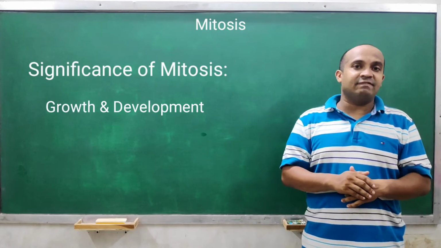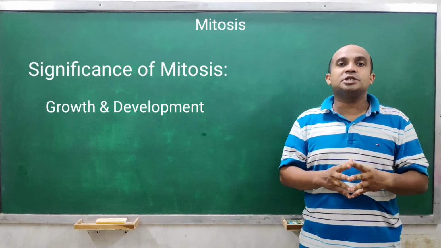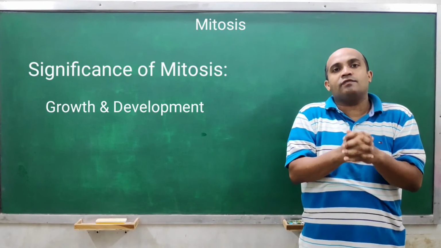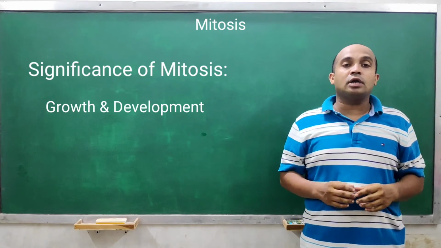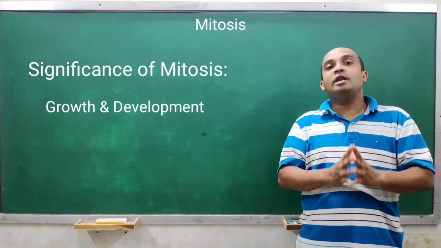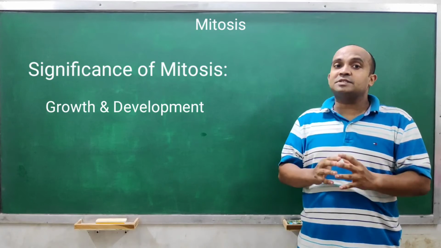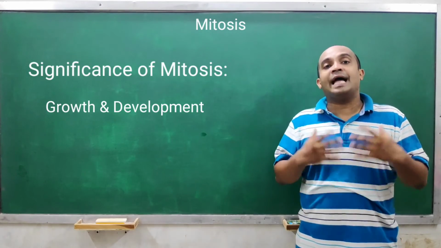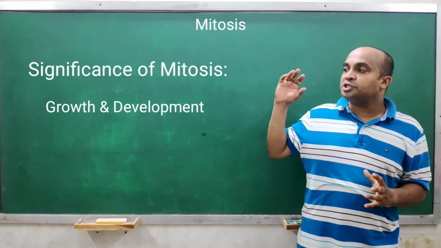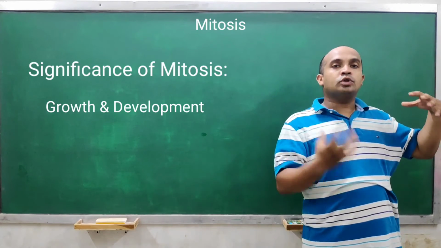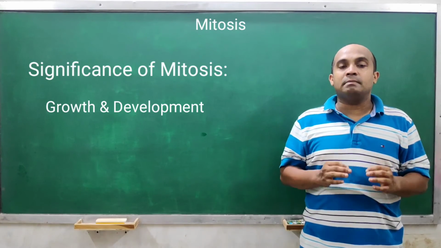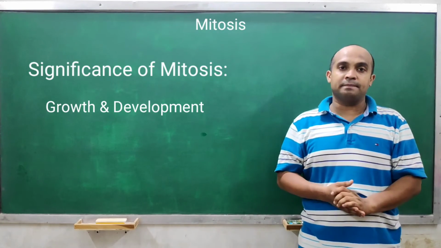First is growth and development. We know that during fertilization, male gamete and female gamete get fused with each other, forming zygote, and this zygote undergoes mitotic division several times to produce a fully developed baby. Further, this baby grows into a whole adult organism, right? In this whole process, from the formation of zygote till the growth of that organism into an adult one, mitosis plays a key role.